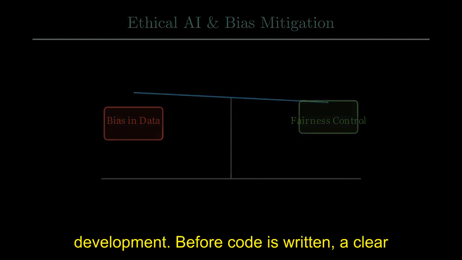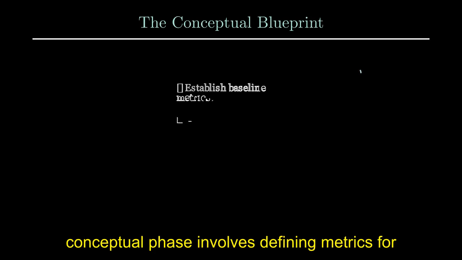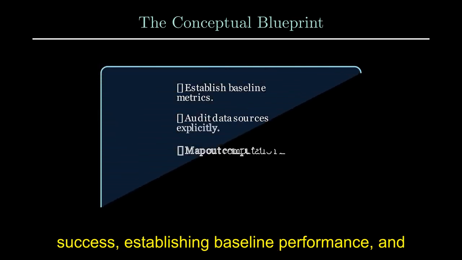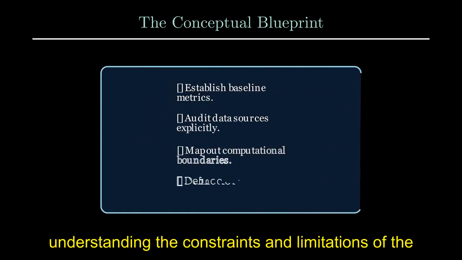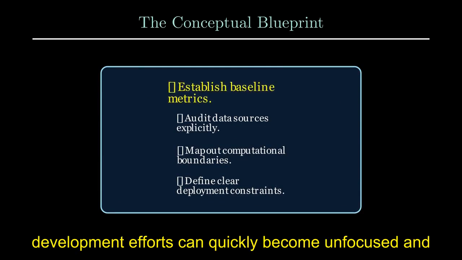Before code is written, a clear understanding of the problem domain, the available data, and the desired outcome is essential. This conceptual phase involves defining metrics for success, establishing baseline performance, and understanding the constraints and limitations of the potential AI solution. Without this clarity, development efforts can quickly become unfocused and inefficient.